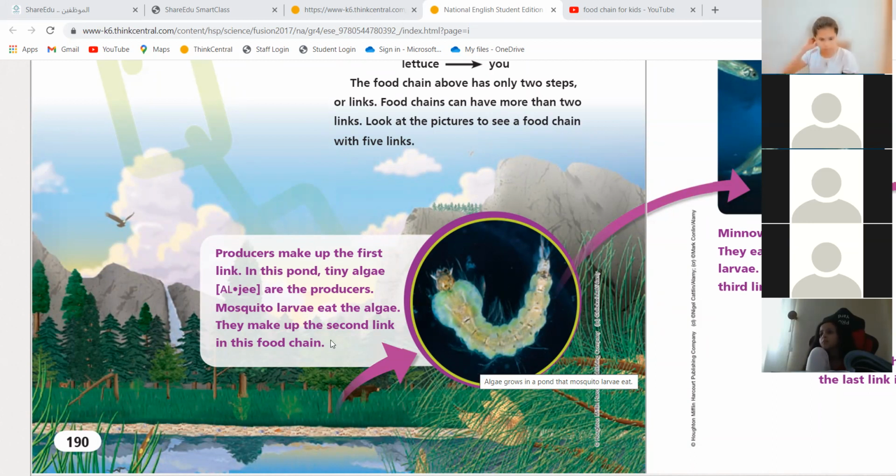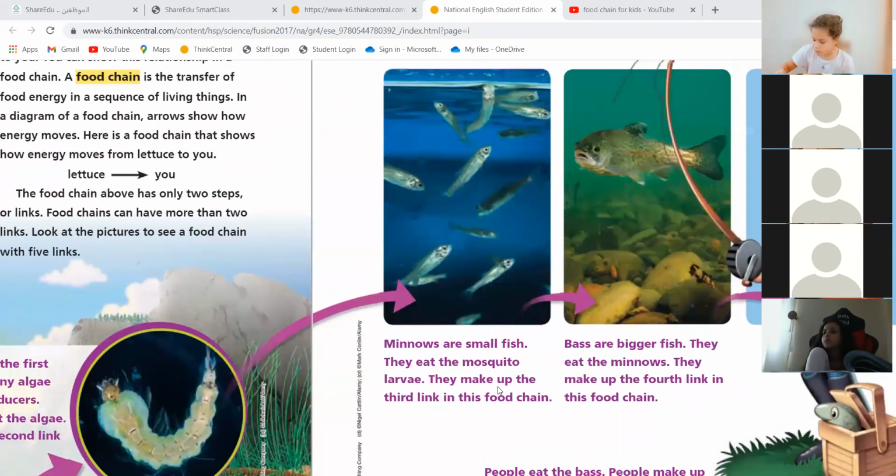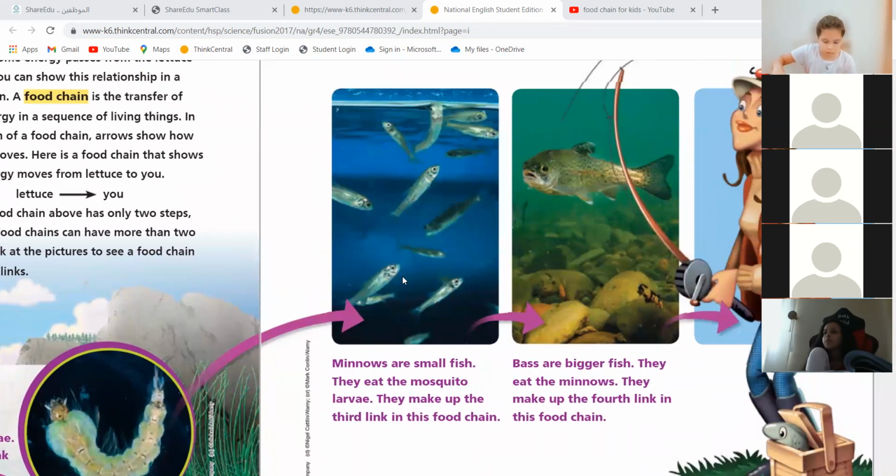So what was the first link? Producer, which is the algae. And what is the second link? Larva. We call it the mosquito larvae. Who eats the mosquito larvae? Take a look. Fish. The minnows are small fish. They're not big fish. We call them minnows. They eat the mosquito larvae. So the energy moved from the algae to the mosquito larvae, then it moved to the minnows.